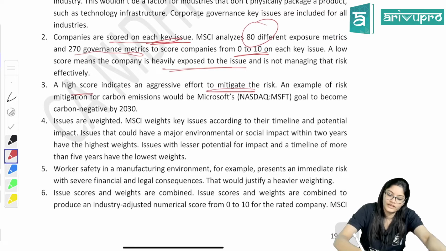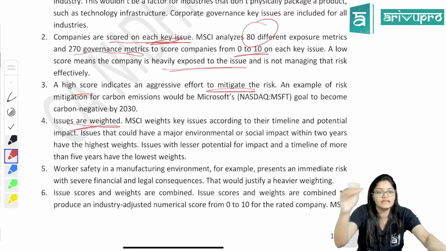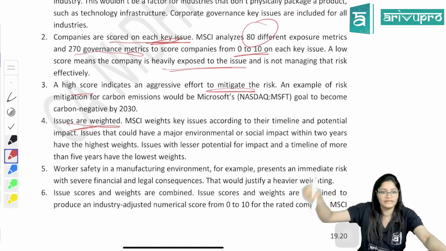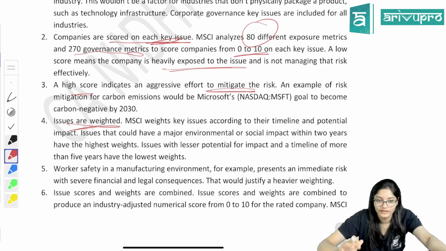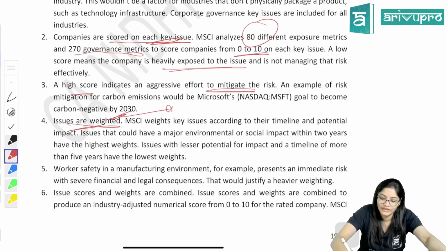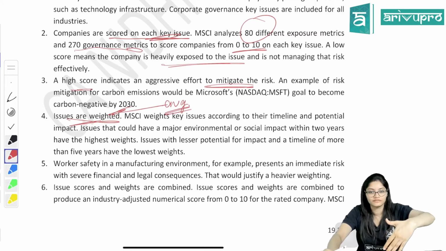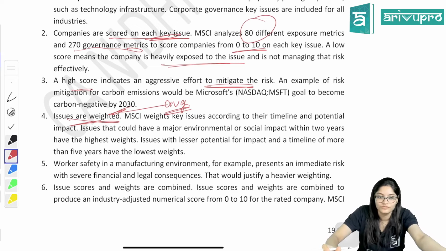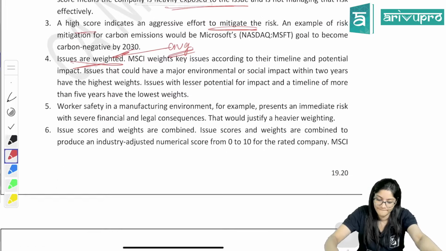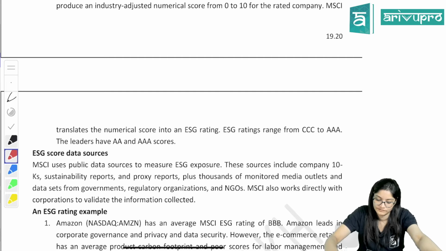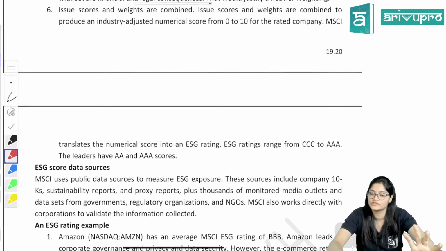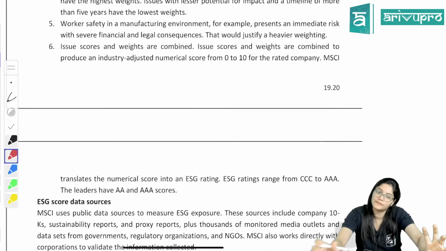Then what will be done? A weighted average will be calculated because 270 metrics are there. In some metrics, a score of 1 is there, 10 is there, 9 is there. Then the average will be considered. So issues are weighted. Weighted means what? The average will be calculated, just like you get an aggregate in an exam, right? And average. Similarly here also. Done? So this example, you don't need to study for your exam. Just for your understanding, you can study.